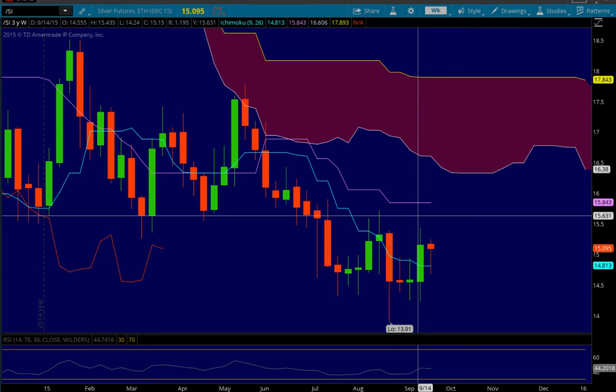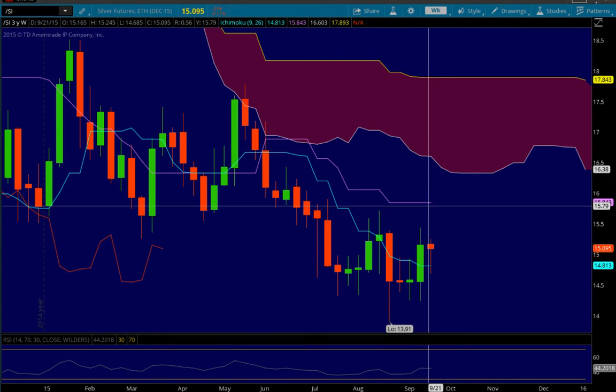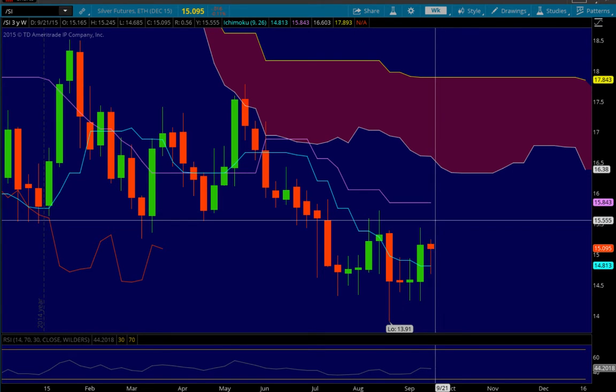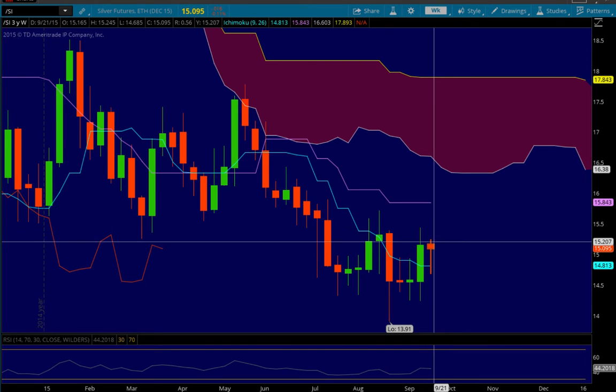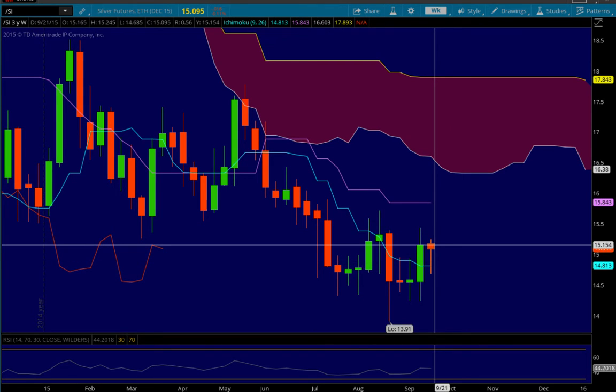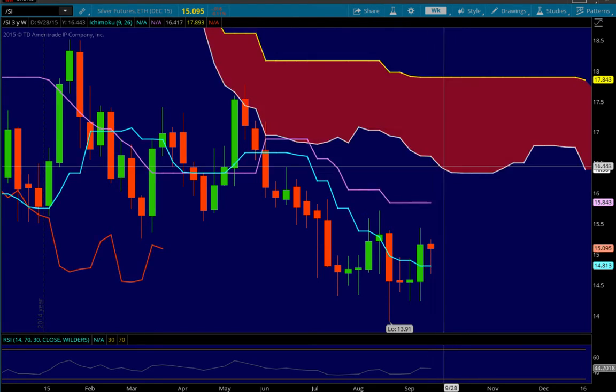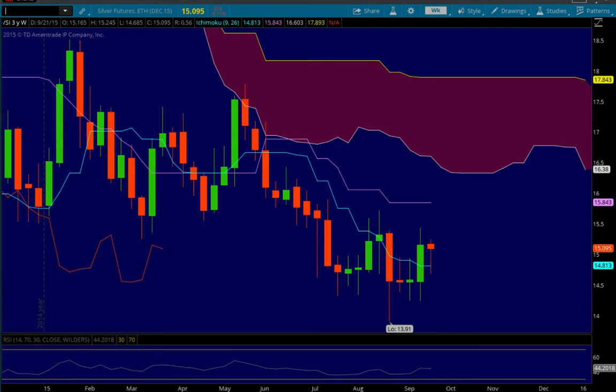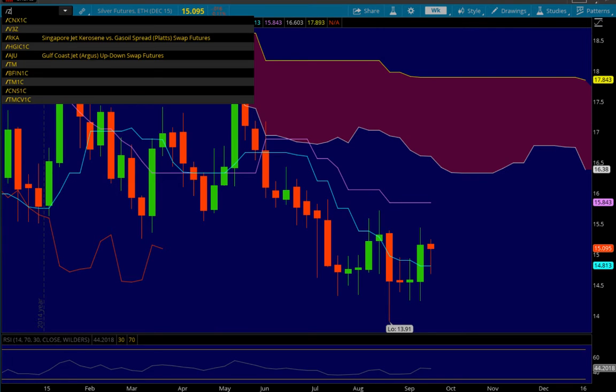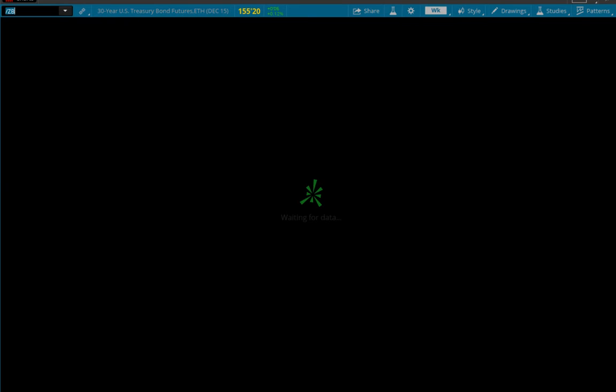And then we could even move higher and find resistance at the Kijun-sen above, which is at 15.84, essentially. If we do sell, we could find support at 14.81, and if we get below 14.81, that would be a nice short trade, I'm pretty sure. You never know with silver. All right, let's look at some treasury bonds. Let's look at the big one, the 30-year, the ZB, to start.